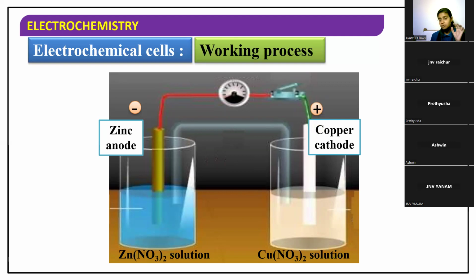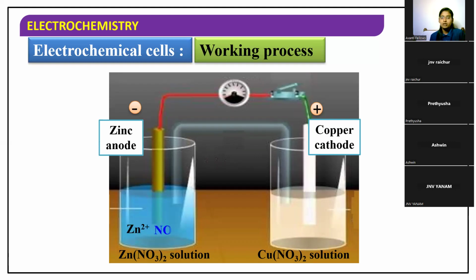So the anode is negatively charged and the cathode is positively charged. Okay, charges are very important. Anode is negatively charged and cathode is positively charged in case of the Daniell cell. For all other electrolytic cells, it is the opposite, the cathode will be negatively charged. Only for this cell, you have to study it in this manner.